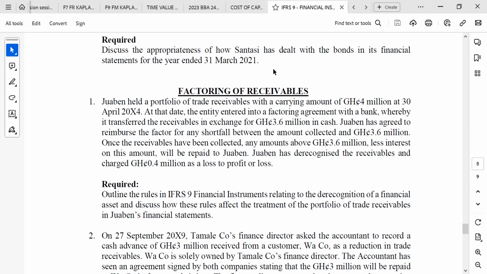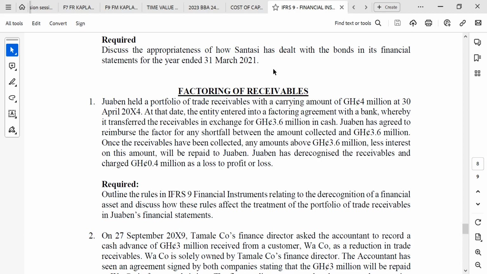So the risk over here is not fully transferred because the Jabin company is liable to any shortfall. If the people are not able to collect the money, they are responsible for the shortfall. They have to reimburse the factor. So it means that the risk associated with the receivables is still with them. Therefore, they should classify the 3.6 as a loan and still recognize the receivables at 4 million. That is all. So it means that they have to bring the transaction back.